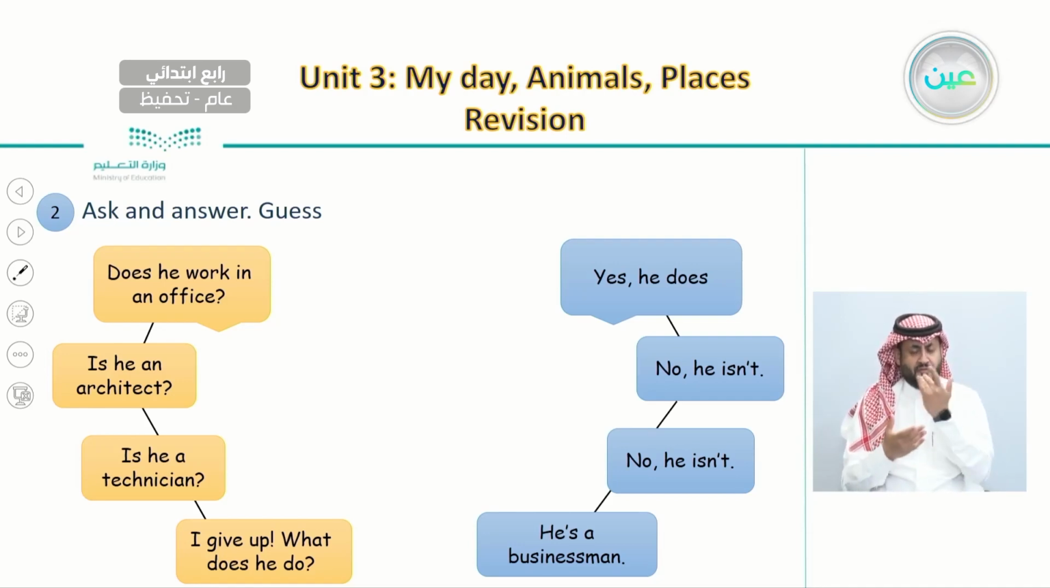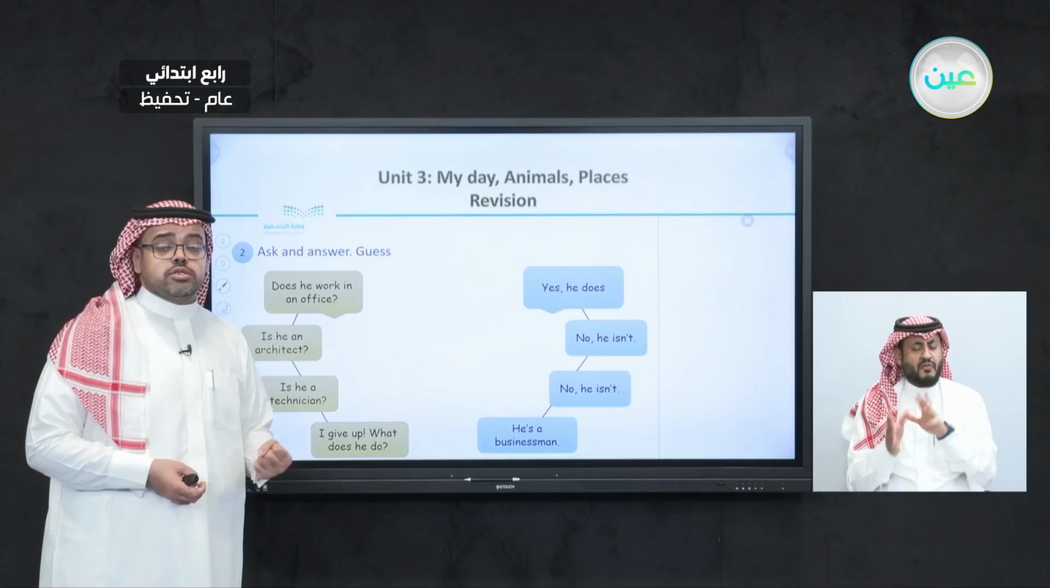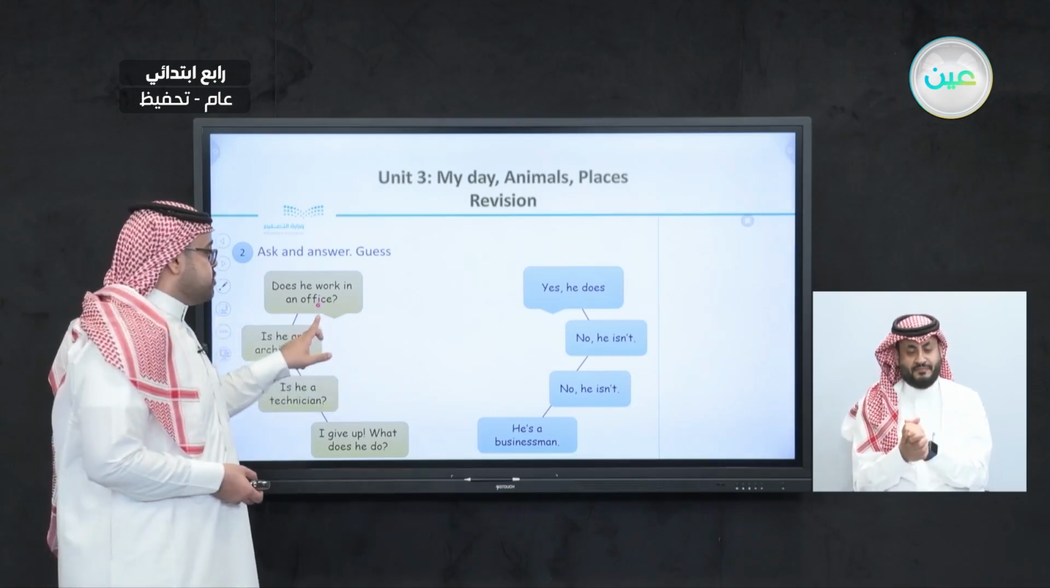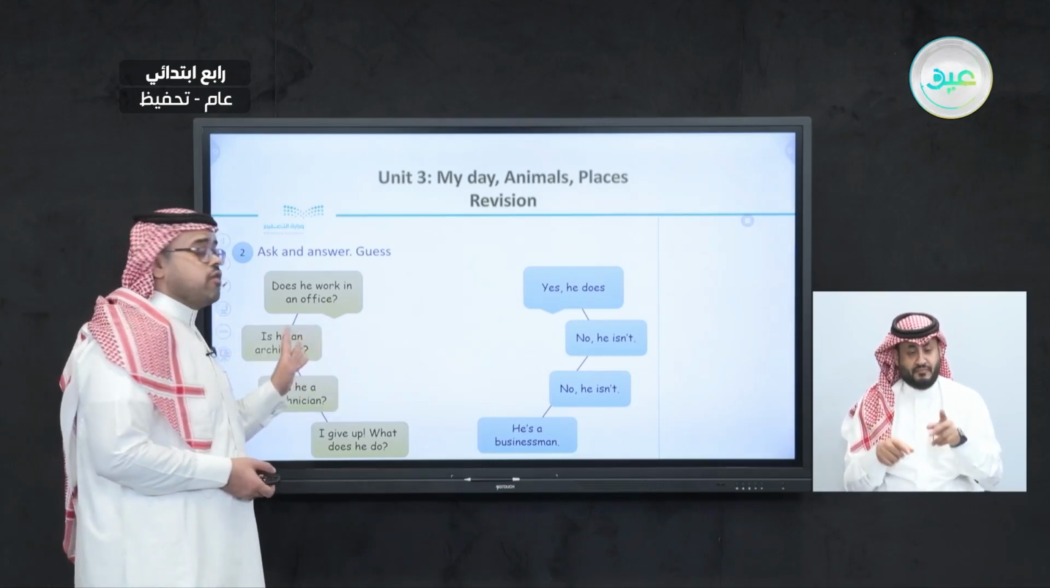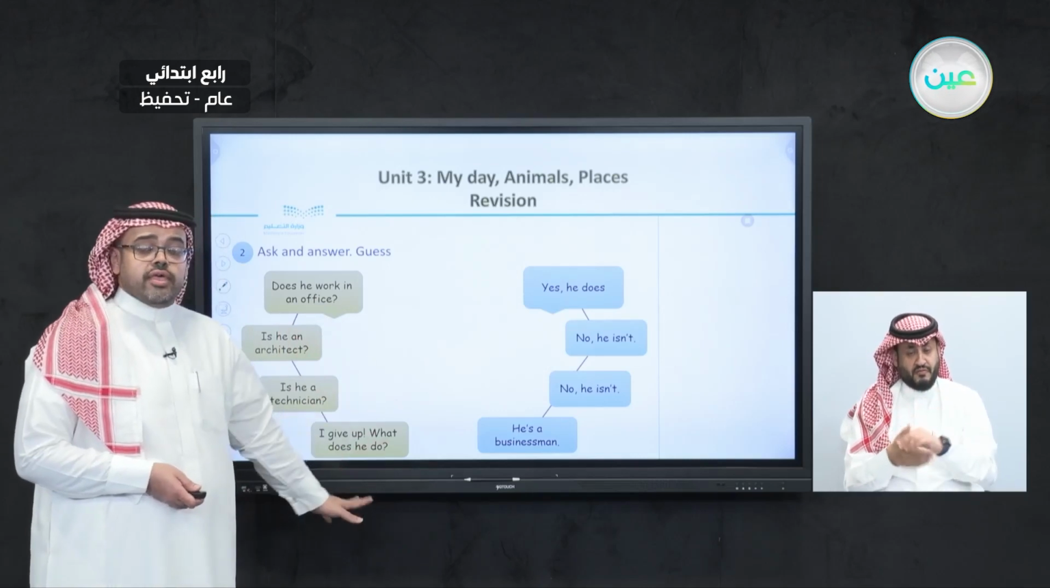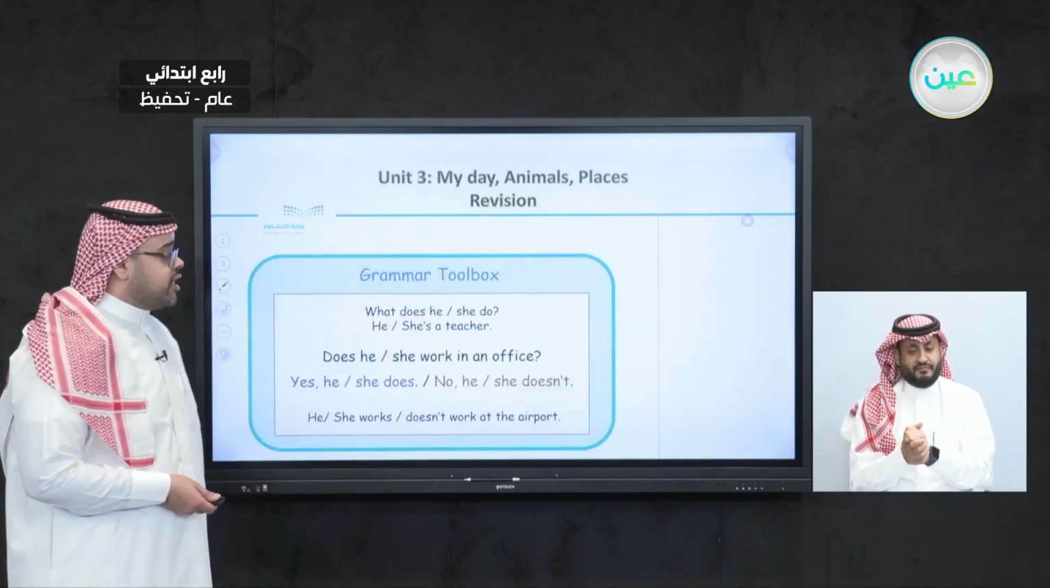and answer and make questions about these different jobs, we can ask someone to try to guess. For example, you and your partner, you can have a job in your mind and ask him or her to guess what this job is. And they will ask different questions like, does he work in an office? Is it an architect? And then they will give their final answer.